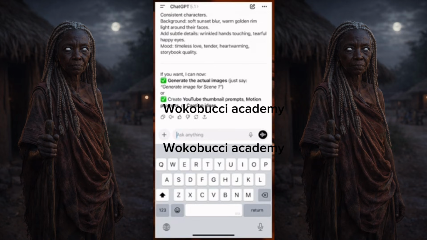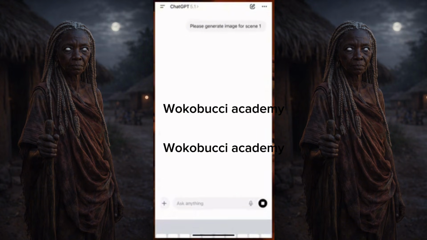Okay. Now, I'll come here and say, please generate image for scene 1. Generate image for scene 1. I'll click here and I'll wait for them to generate the image for scene 1.